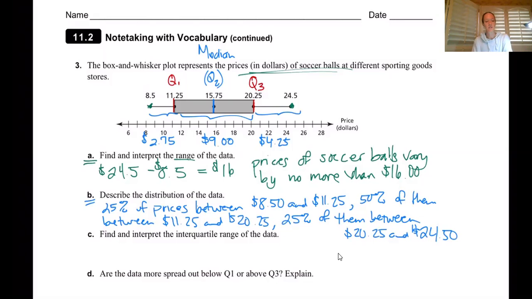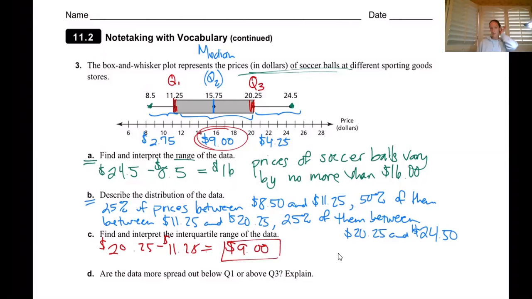So then in letter C, when it says find and interpret the interquartile range, the nice thing is we already kind of identified it up above. It was this guy right here, that $9 from the beginning of the box to the end of the box. Just that quick subtraction. And so to show that math, we could do 20.25 minus 11.25 if we wanted to show where we found it, and that would just be those $9. So the beginning price to the ending price of 50% or half of the data is just $9. It's only a $9 difference.